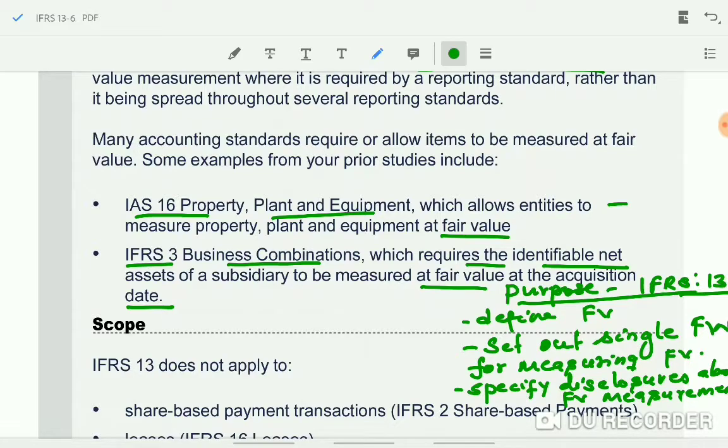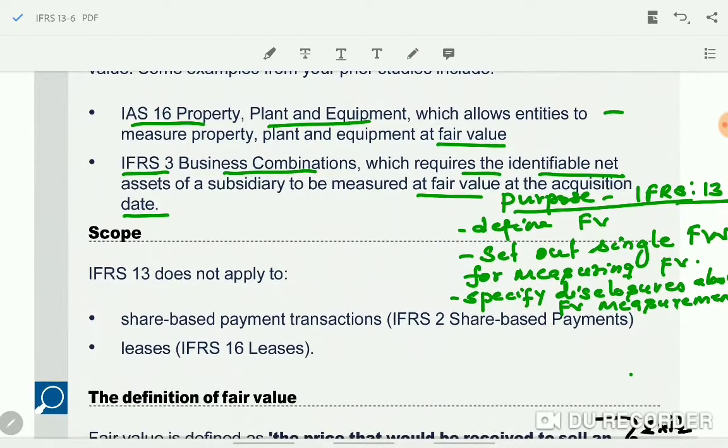Okay, we'll see the definition given in IFRS 13 for fair value. Before that, the purpose of IFRS 13. First purpose is to define fair value. Second one is to set out a single framework for measuring fair value.